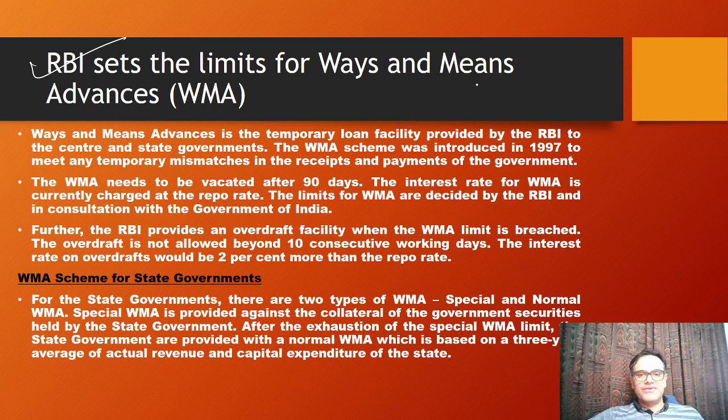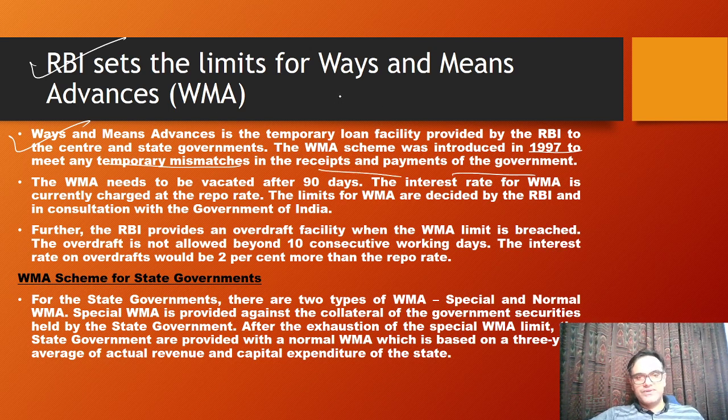Okay, fine. Then another current affair from RBI. It has set limits for the Ways and Means Advances system. This is for the previous year. Remember, we are covering from February 2019 onwards. Okay. So now, what is this WMA system? It is there in place since 1997 to meet the temporary mismatch in the receipts and payments of the government.